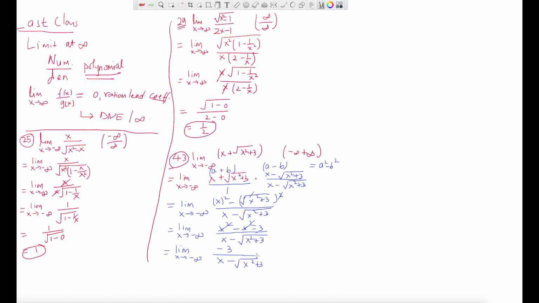Let's plug in the limit now because there is no x in the numerator. So you get, this will be negative infinity, right? And then minus, this will be x square, negative infinity square is positive infinity as we saw before, plus 3 will be infinity, right? So basically negative infinity minus infinity will be negative 2 infinity, that is negative 3 over negative 2 infinity, will be 0, right? Because whenever you have a number divided by infinity, you will get 0. So it is basically negative 3 over negative infinity, you can say. So that will be basically positive 0. That is the answer for this problem.